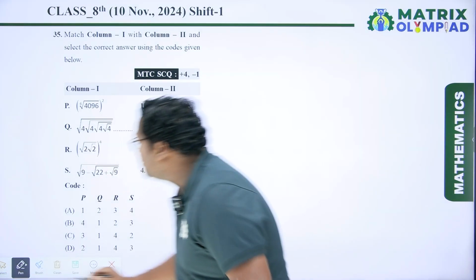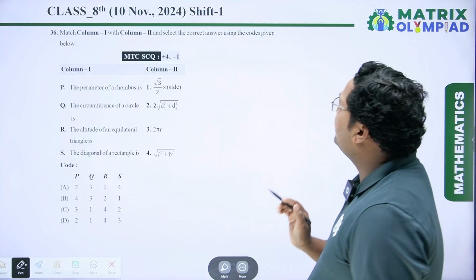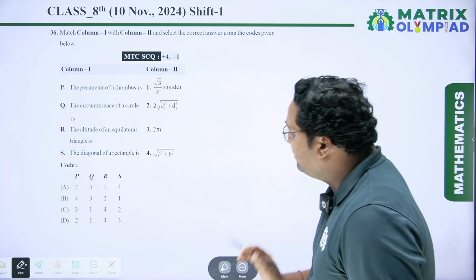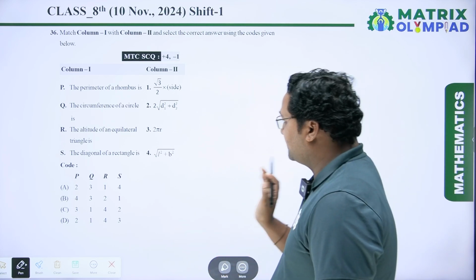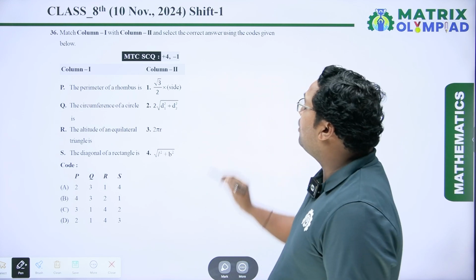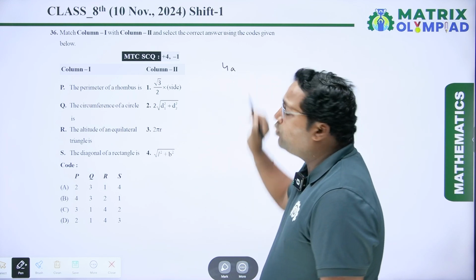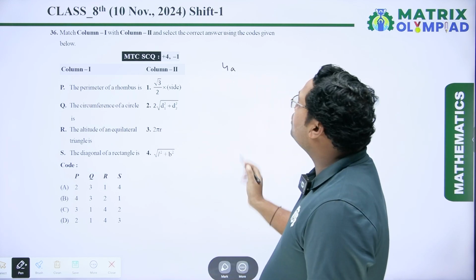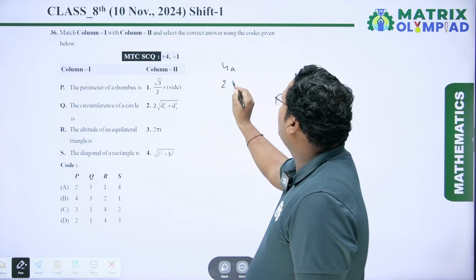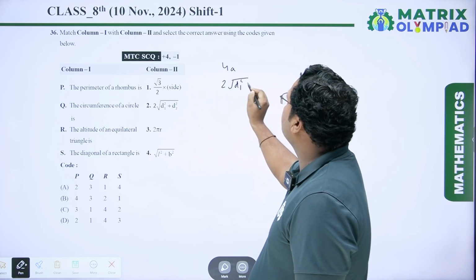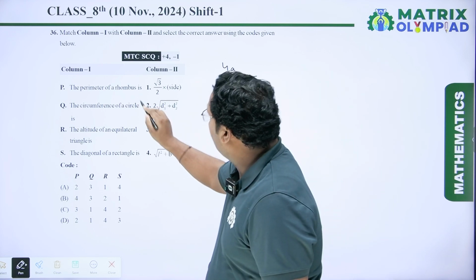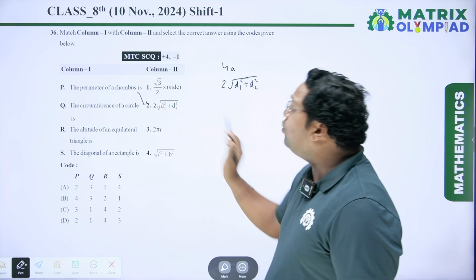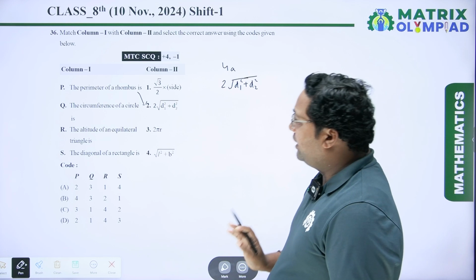Now coming to the next question, match column 1 with column 2 and select the correct answer using the codes given below. First is the perimeter of a rhombus. So the perimeter of a rhombus is 4 into A, and in terms of diagonal the perimeter is 2 under root of d1 square plus d2 square.